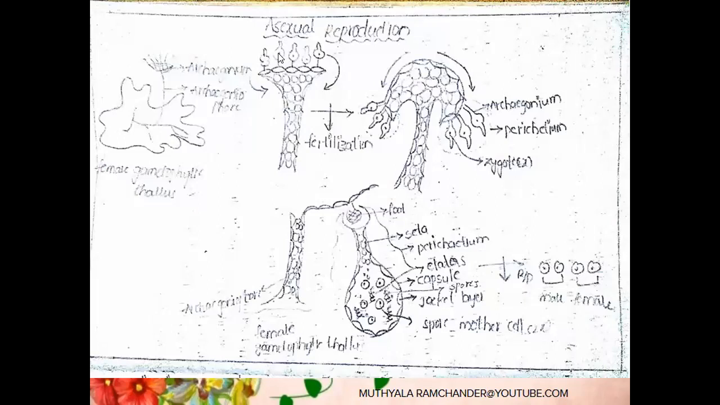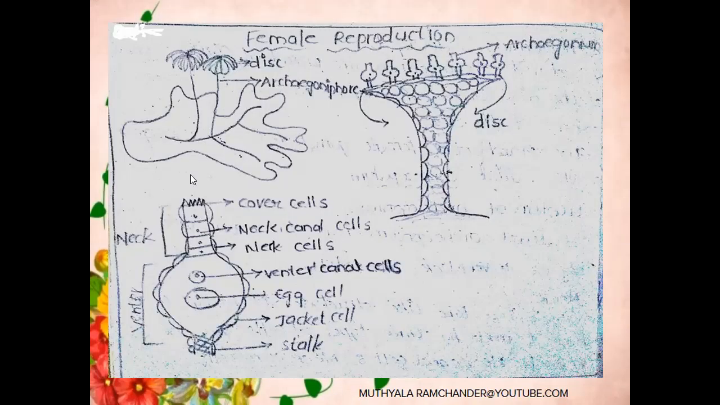On the archegonial terminal part, the chemical substance is present. This chemical substance mainly helps in the attraction of male gametes. Male gametes are easily attracted by the chemicals and enter into the neck, reach the venter, and fuse with the egg cell nucleus to form a diploid zygote.